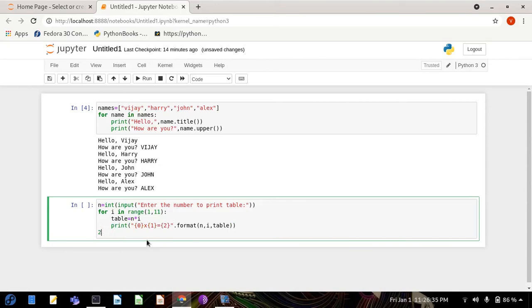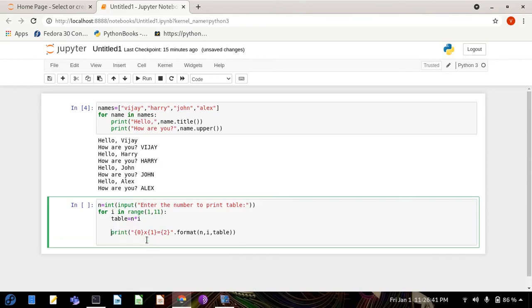And now let's print this thing. Before printing, we want to give one more message, table of n. What is n? Whatever input we provide will be printed there.